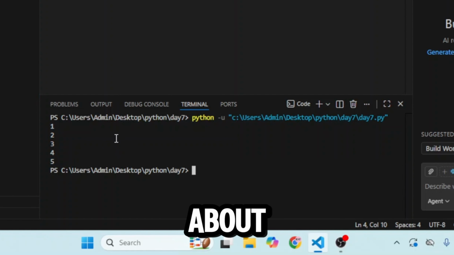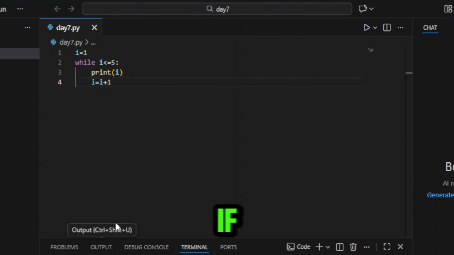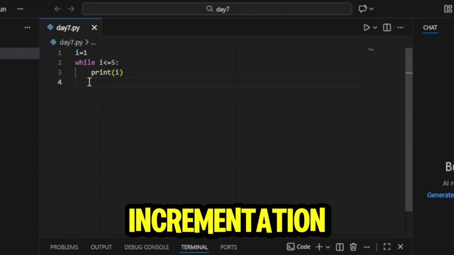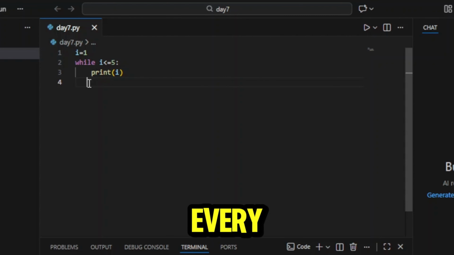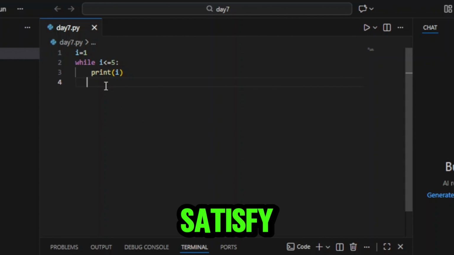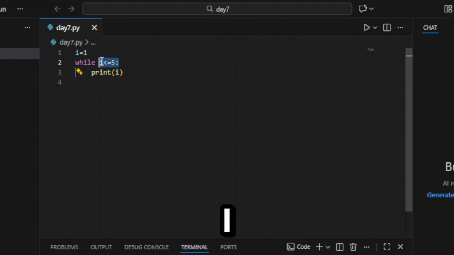Let's now learn about infinite loop. If we remove this line from the while loop, that means there will be no incrementation of i. Therefore, in every iteration, i will be 1, and it will never satisfy the condition i is less than or equal to 5. This loop is known as infinite loop. This loop never ends.